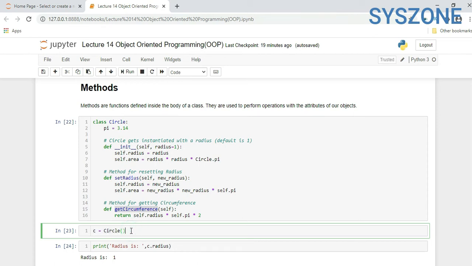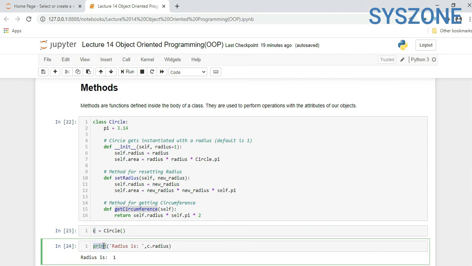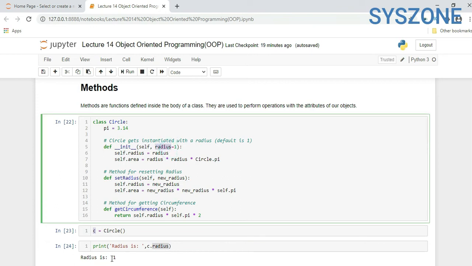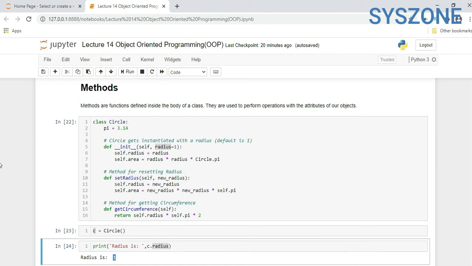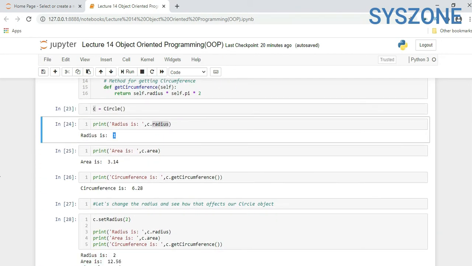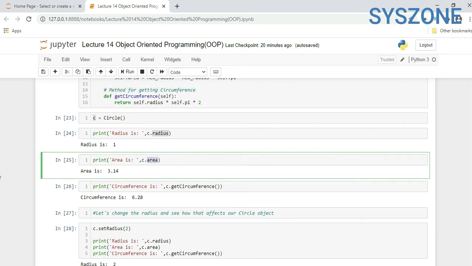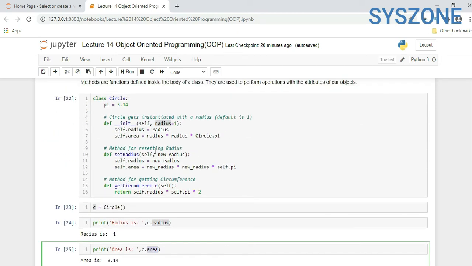On this part we created an instance of it named c. When we call print, radius is c.radius. C means this instance, radius is by default 1, so it will get inside, take the value, and return it. Now similarly when we call area is c.area, c means the Circle class, inside it there is the area attribute, it will get from here.